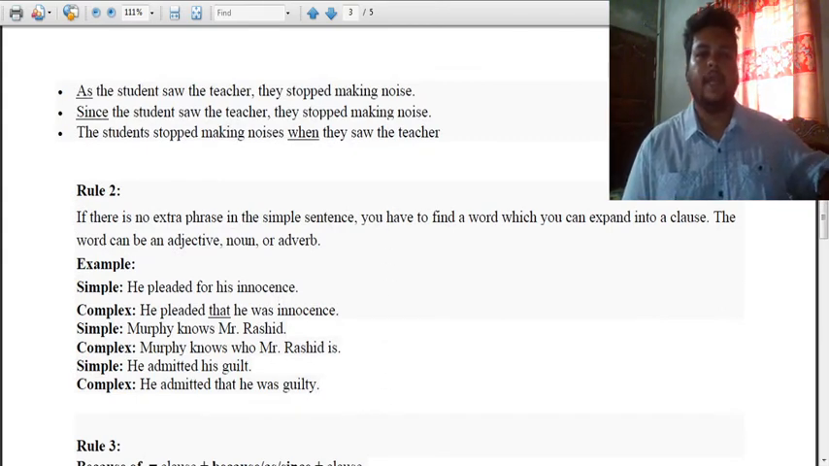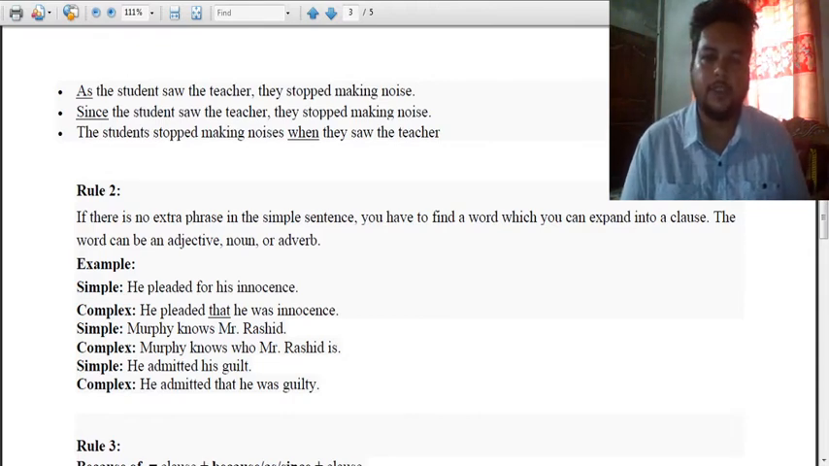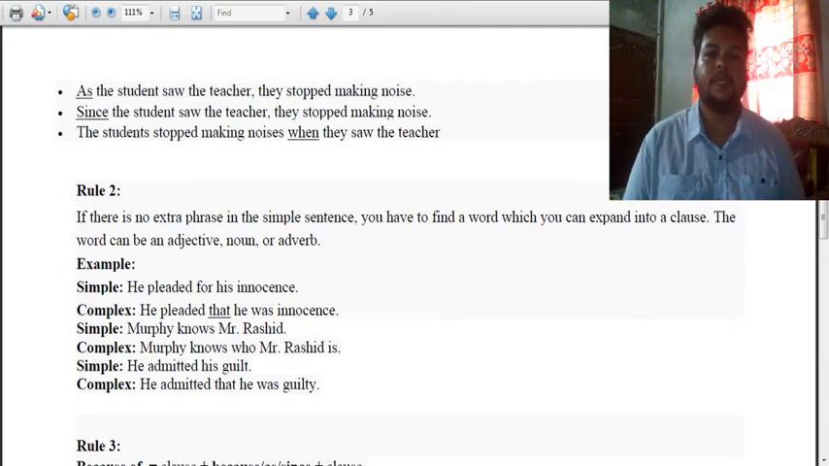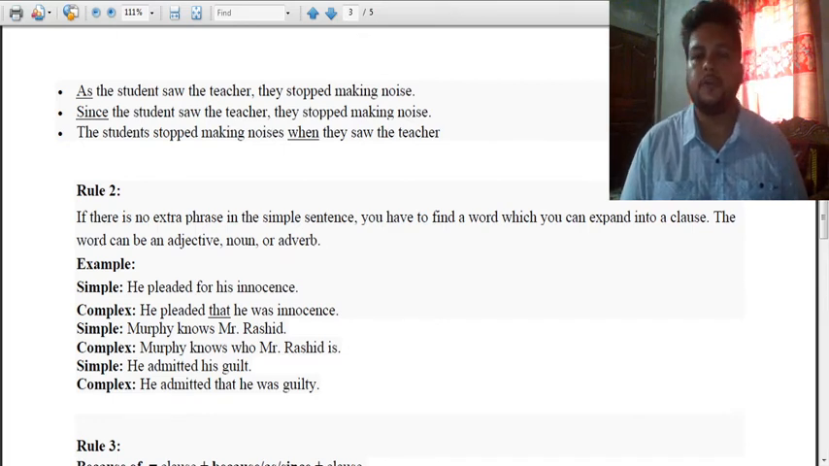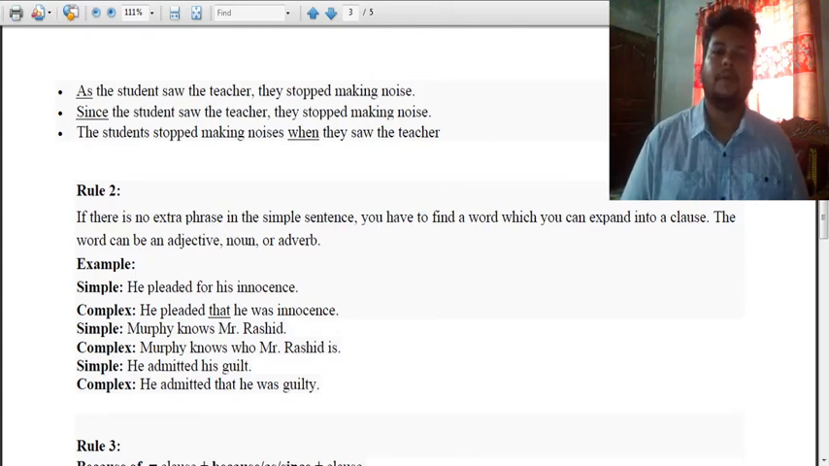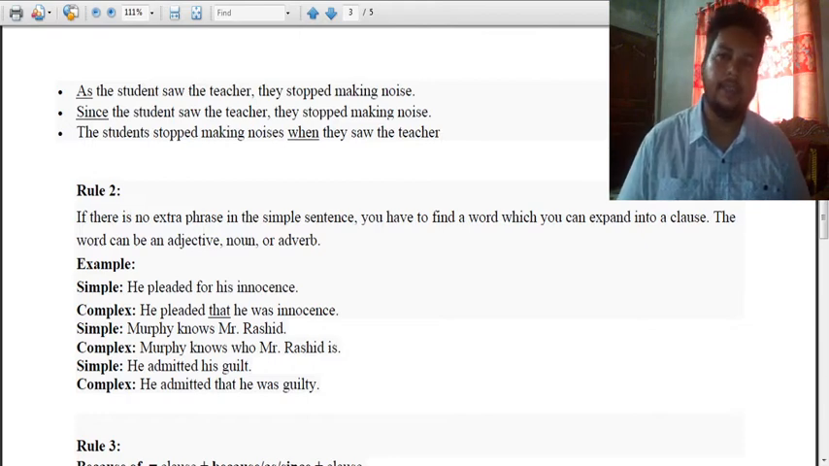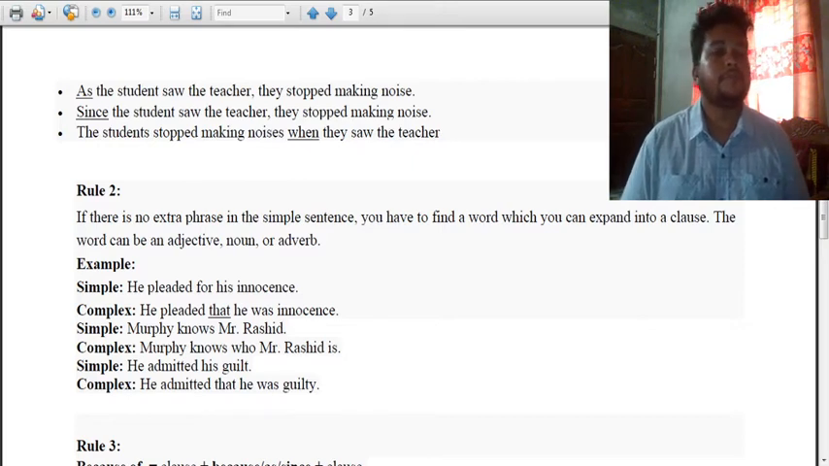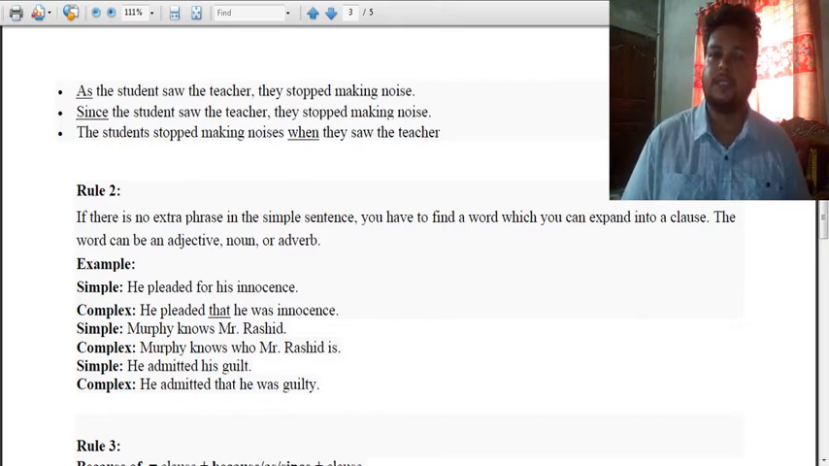Here we see that: As the students saw the teacher, they stopped making noise. Since the students saw the teacher, they stopped making noise. The students stopped making noise when they saw the teacher. So there are two clauses, and here we connected the clauses using as, since, when. These three connectors go with the structure, and the meaning also remains the same. That's why I say that it varies from person to person. But it doesn't mean that you can take anything you prefer; it should go with the meaning or sentence structure.